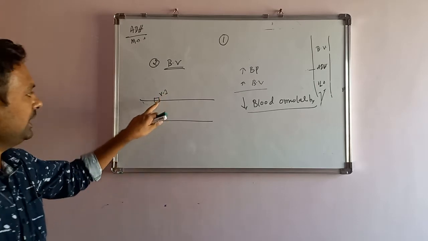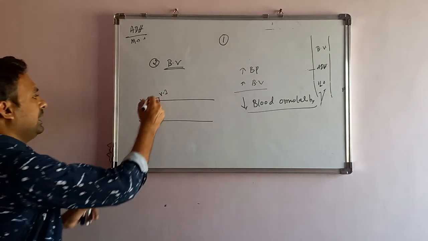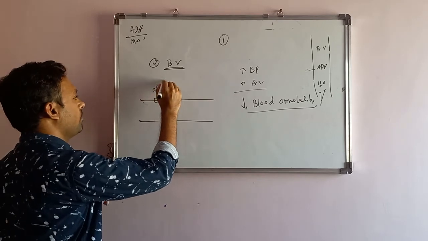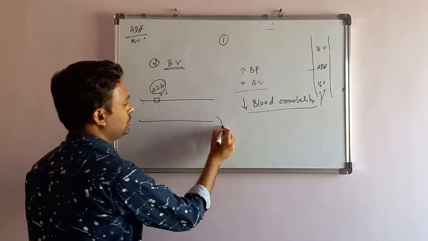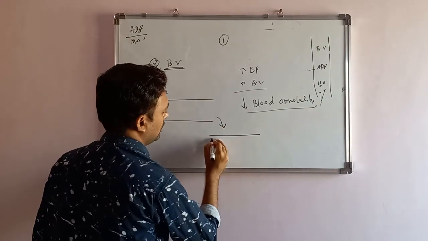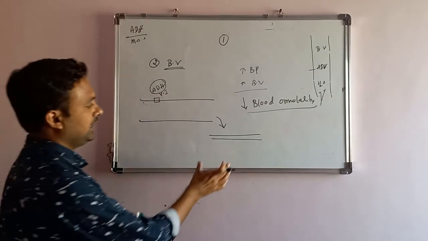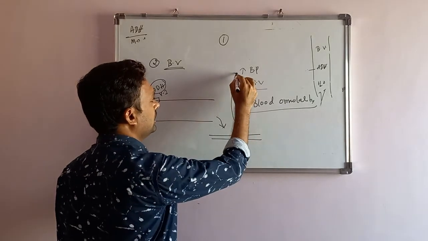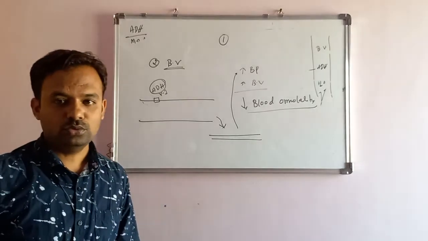This is the vasopressin 1 receptor, and it's there in the blood vessel. ADH acts on it and makes the blood vessel contract. By contracting, BP increases and the body returns to normal condition.